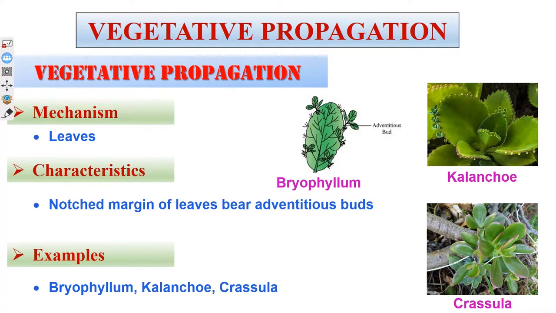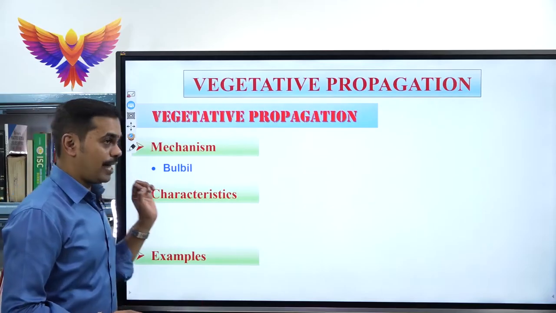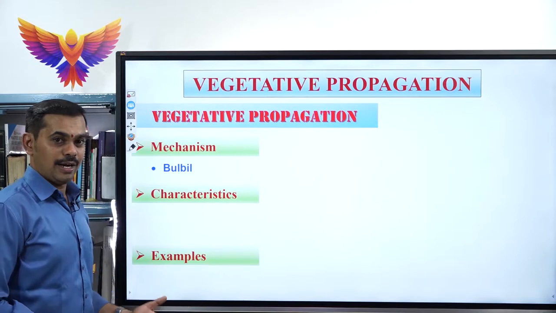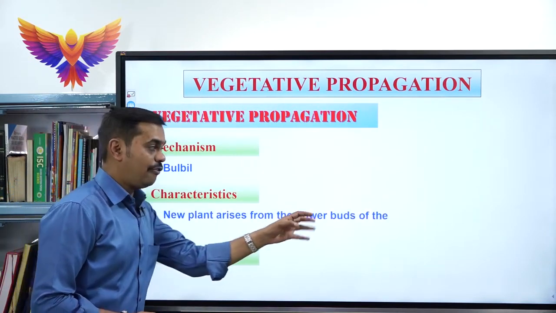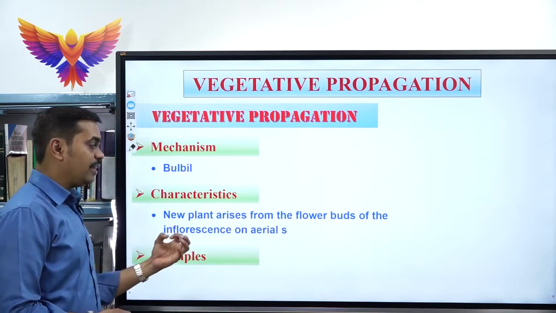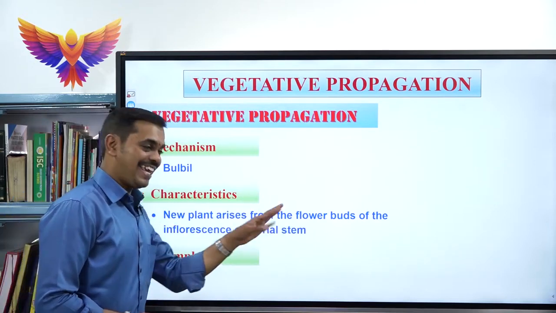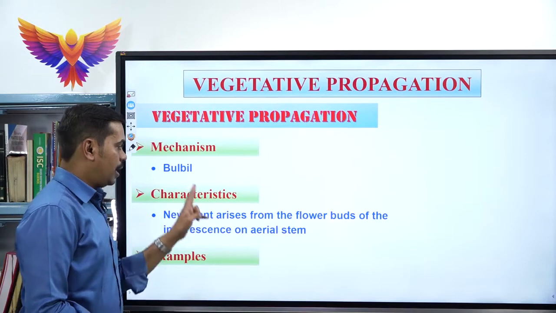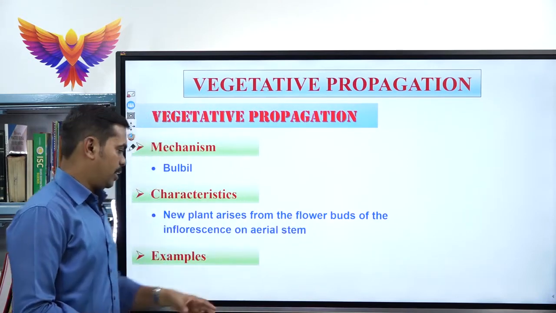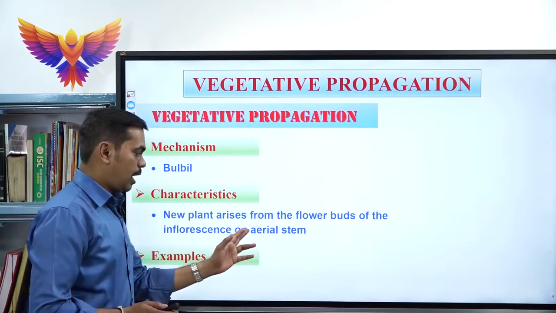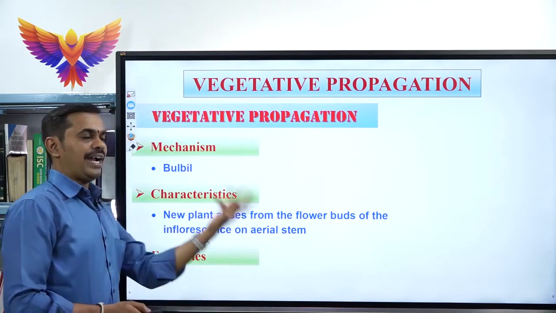Next, one more vegetative propagule, called bulbil. Under bulbil, what happens? The new plant arises from the flower buds of the inflorescence on the aerial stem. Please remember, under bulbil, from the floral buds of the entire inflorescence on the aerial stem, the new plant arises.